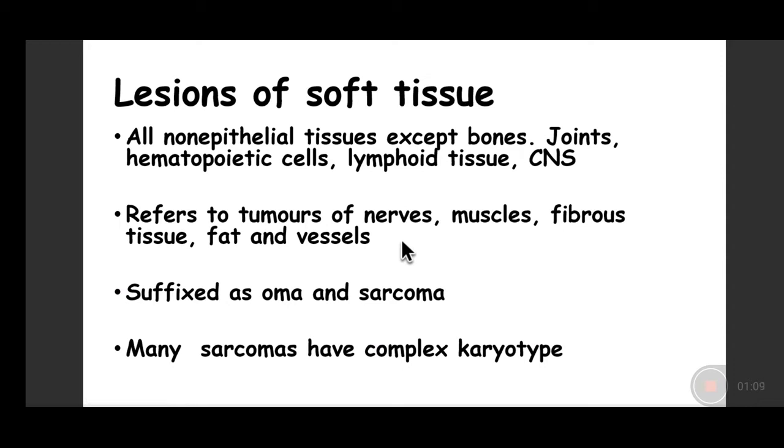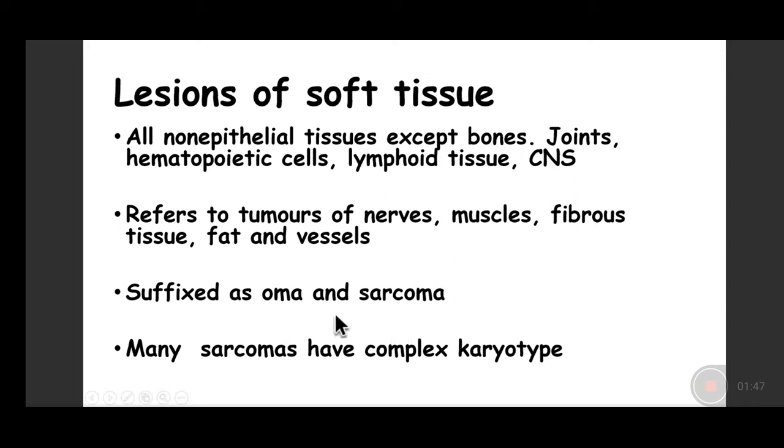How do we name them? We suffix them as OMA for the benign lesions, like a neurofibroma arising from the peripheral nerve bundle, and a neurofibrosarcoma when it is a malignant tumor. Similarly, if it is a tumor of the smooth muscles, we call it a leiomyoma, which is a benign tumor of the smooth muscle, and a leiomyosarcoma for the malignant tumor of the smooth muscle. The tumor arising from the skeletal muscle is similarly suffixed as an OMA for a rhabdomyoma, which is a benign tumor, and a rhabdomyosarcoma, which is a malignant tumor.